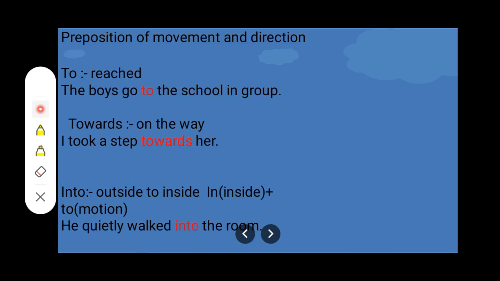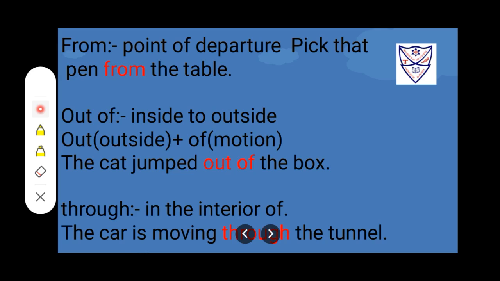Preposition of movement and direction. To, reach. The boys go to the school in a group. Towards, on the way. I took a step towards her. Into, outside to inside. So in, inside, plus to, motion. He quietly walked into the room.